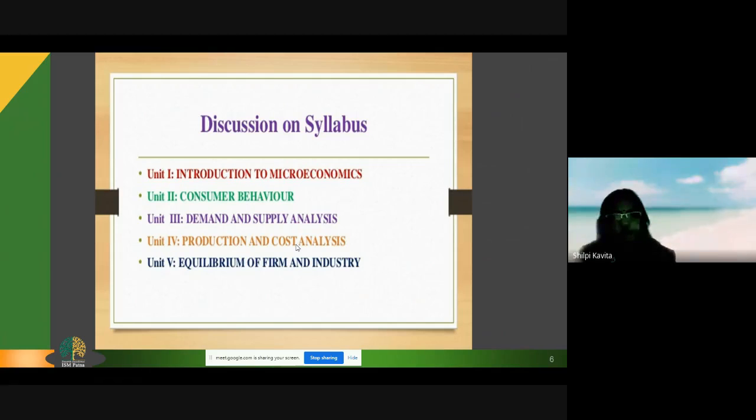Then in Unit 4, we are going to discuss production and cost analysis: the law of variable proportion or short-run production function, the returns to scale, long-run production function, the various types of cost, the shape of cost curves, either in short-run or long-run. And in Unit 5, we'll be discussing the equilibrium of firm and industry under different market structures.